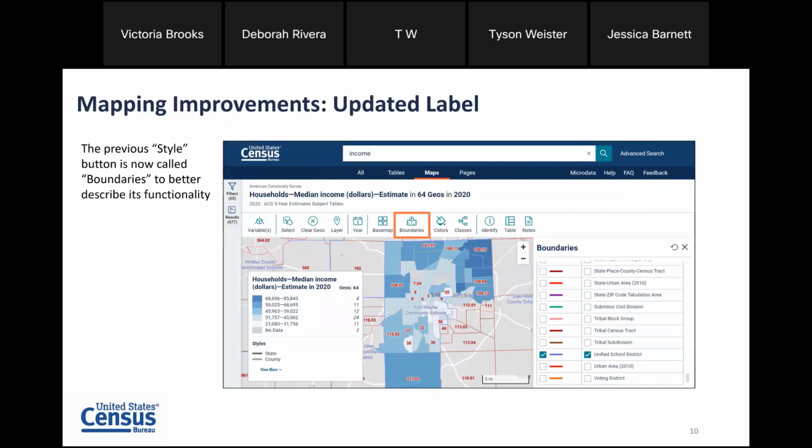So here we're looking at a map. As a reminder, the layer continues to be the primary geography for your map. In this screenshot, I'm showing census tracts as my primary layer, and I turned on boundaries and chose to select the boundary and the label for unified school districts. So I'm showing the census tracts overlaid with the school district boundaries. That was able to help me select the census tracts that fall fully or partially within the school district.